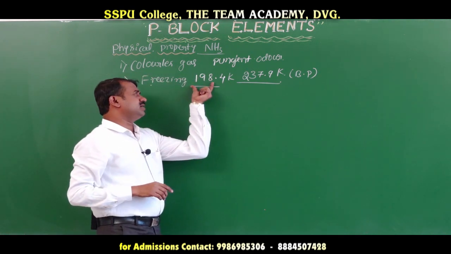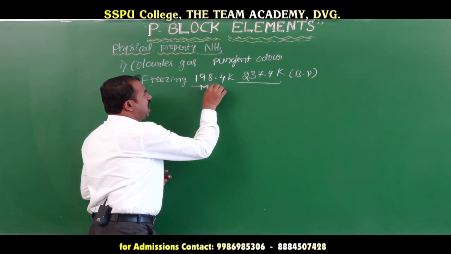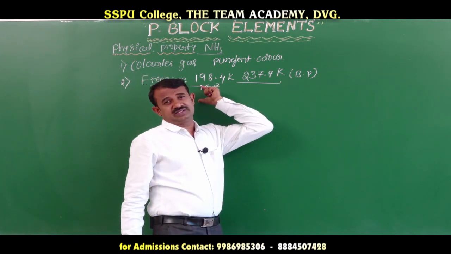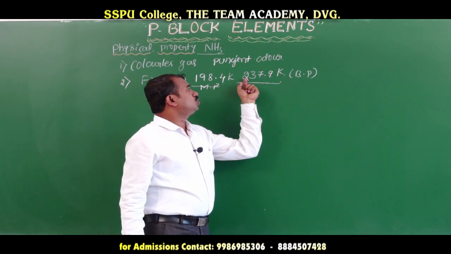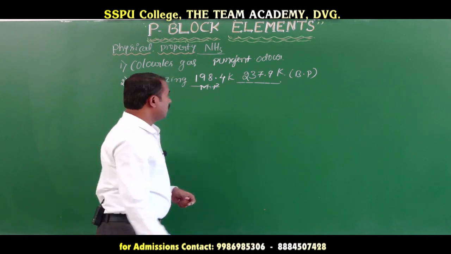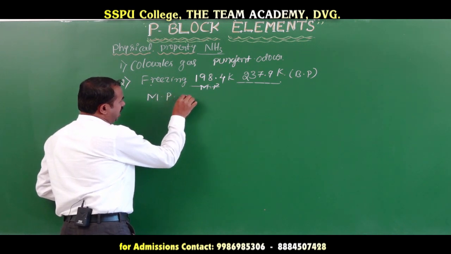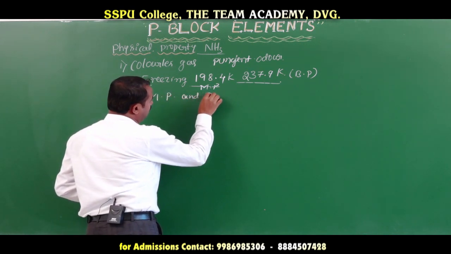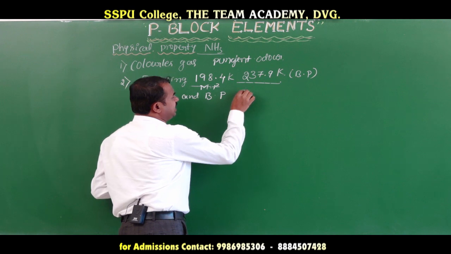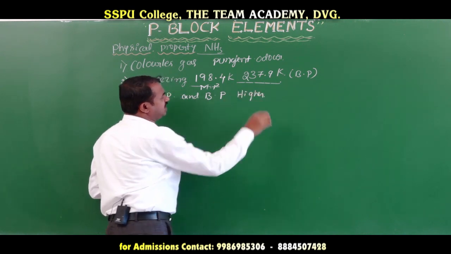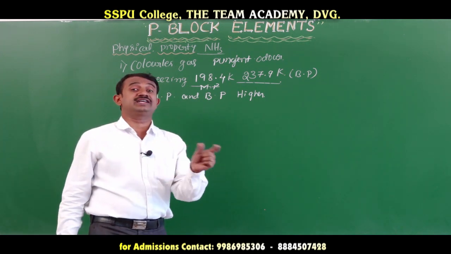When cooling, it is 198.4 Kelvin, this is the melting or freezing point, and the boiling point is 237.9 Kelvin. The melting point and boiling point of ammonia are higher than phosphine and other derivatives, than expected from their higher molecular mass.